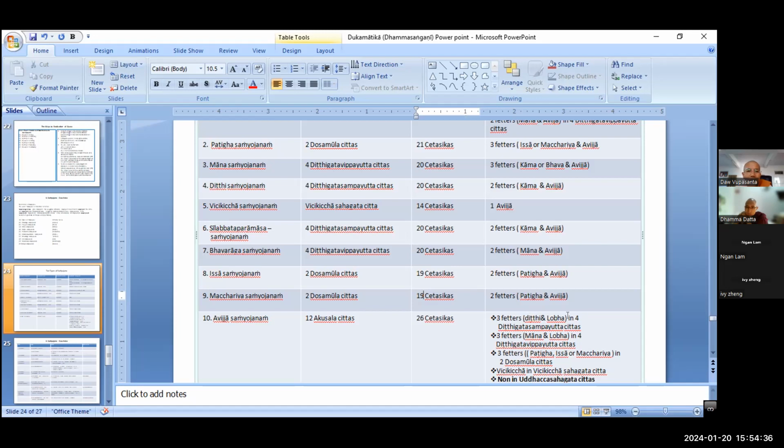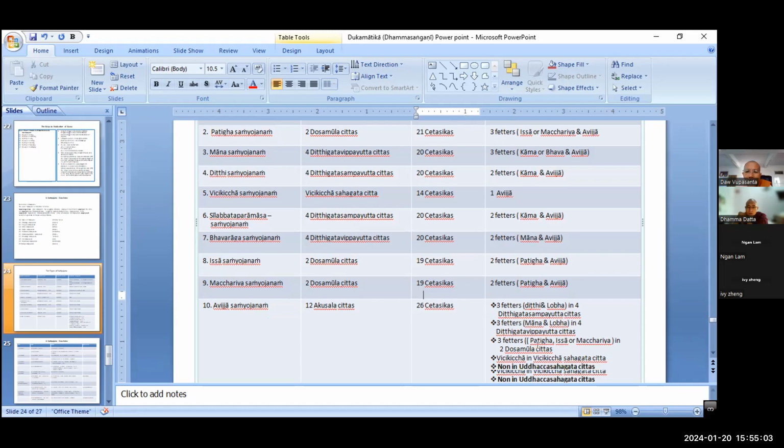And then Kama Raga Samyojana, right? That is 3, right? In 4 Dedicata Vibhuta also, the Avesa can arise together with 3 factors, right? Mana Samyojana, Kama Raga Samyojana, and Bhava Raga Samyojana, right? So 3 factors.